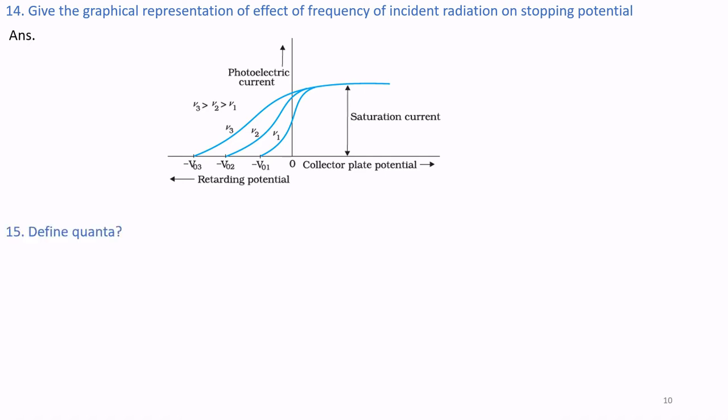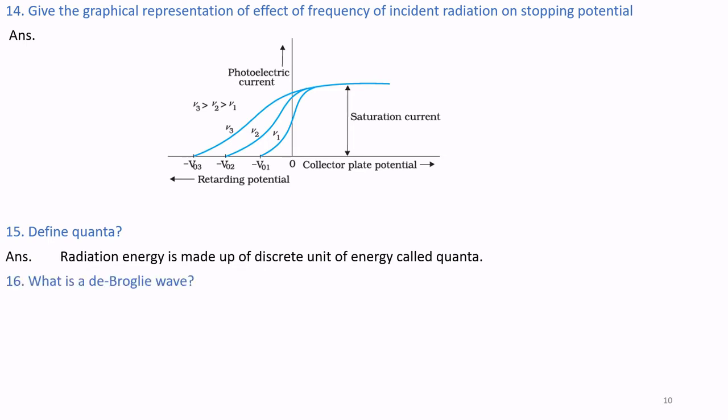Define quanta. Question number 15. Radiation energy is made up of discrete units of energy called quanta. What is de Broglie wave? Answer. A wave associated with moving particles is called de Broglie wave.